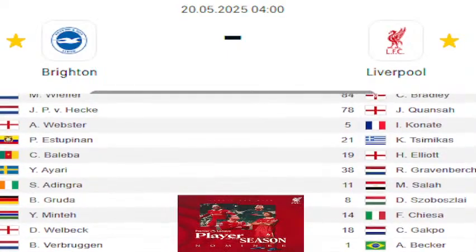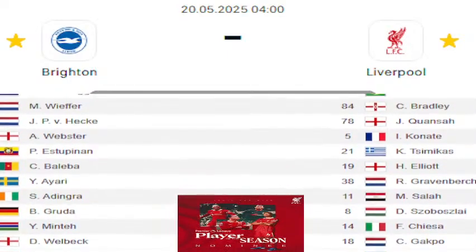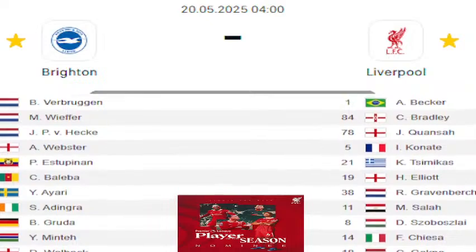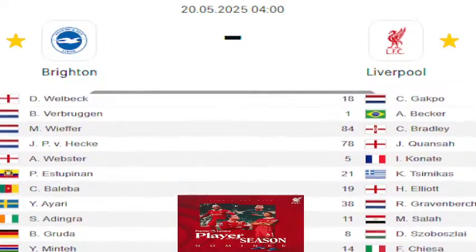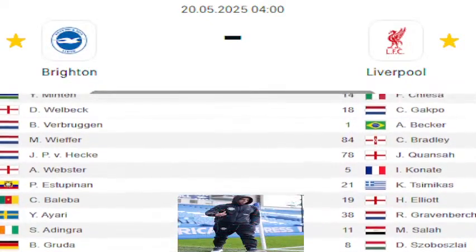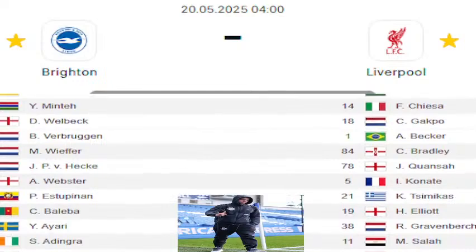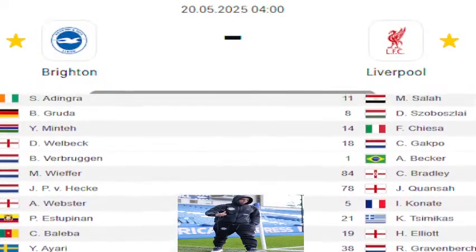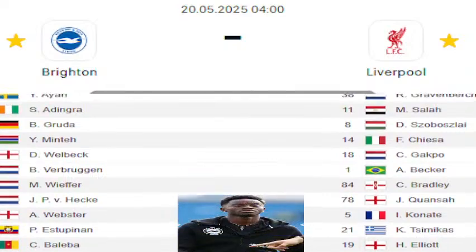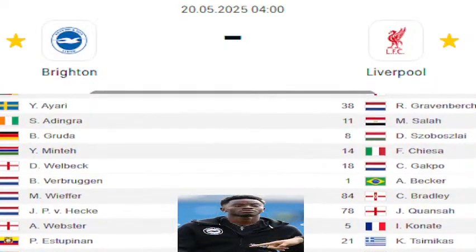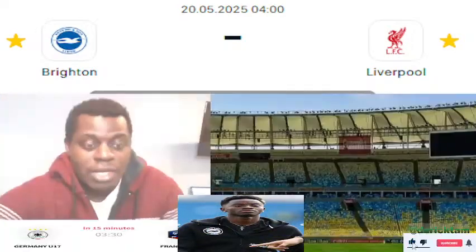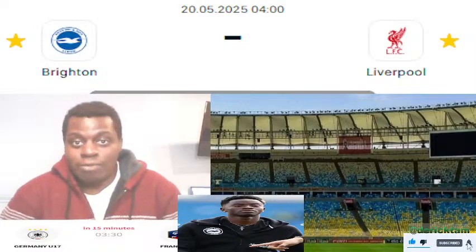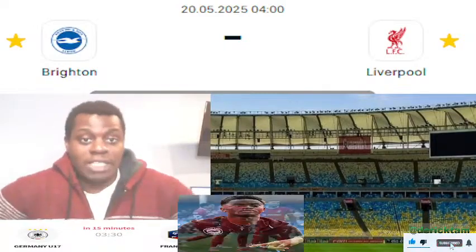Meanwhile, for Brighton, starting 11 here, we have Mitoma, we have Gruda, we have Adingra, we have Ayari, we have Carlos Baleba, the Cameroon international, starting here. We have Estupiñán, Webster, we have Hinshelwood, we have Veltman, Verbruggen, and Daniel Webber, guys, starting here for this Brighton side. Yep, guys, the experienced Daniel Webber is there for this Brighton side.